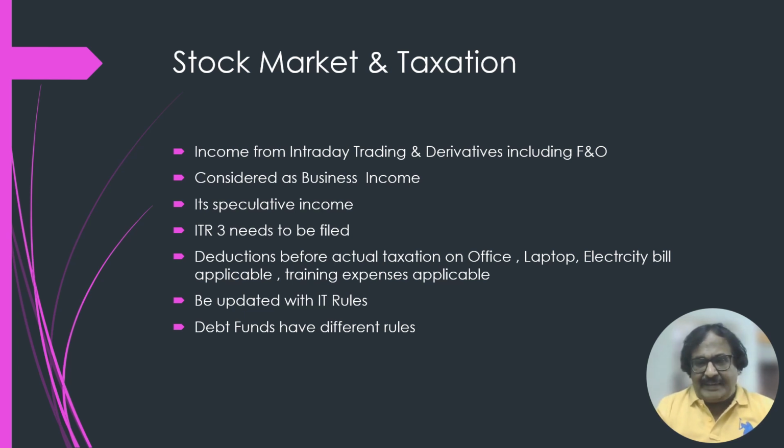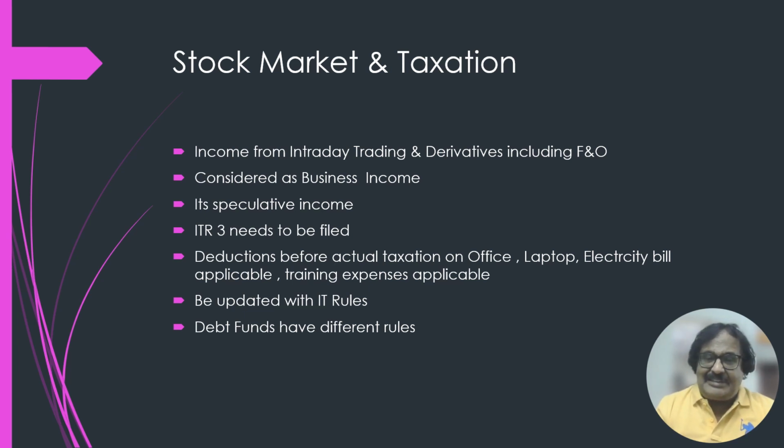Again, the government felt that seeing the windfall profit of some entities or individuals in futures and options and derivatives, if you are earning so much, why should you not share with us for nation building and the nation's development. Since it is a business income, ITR 3 needs to be filed.